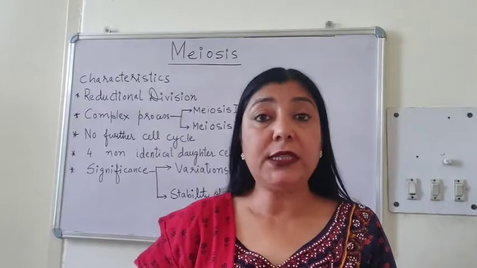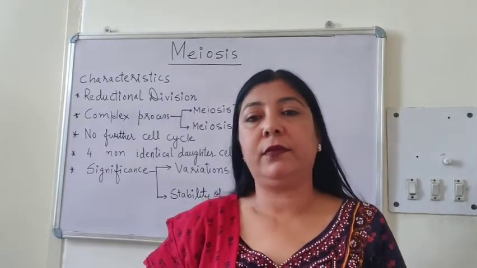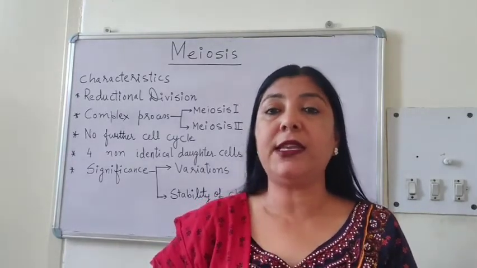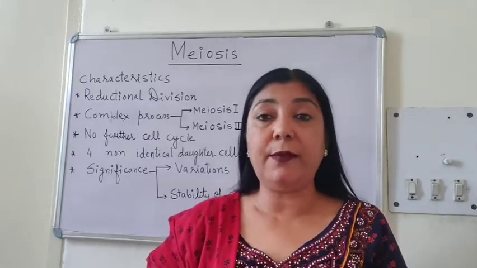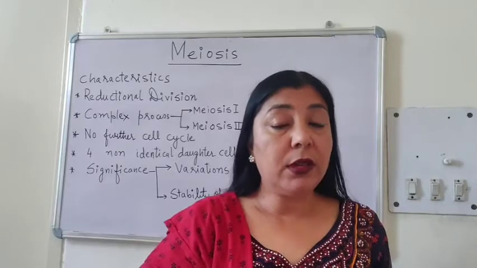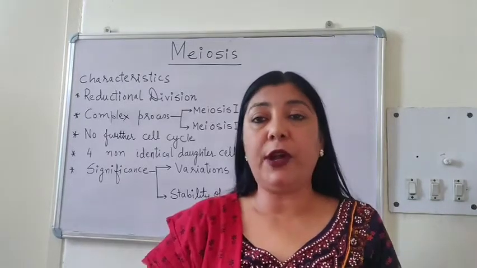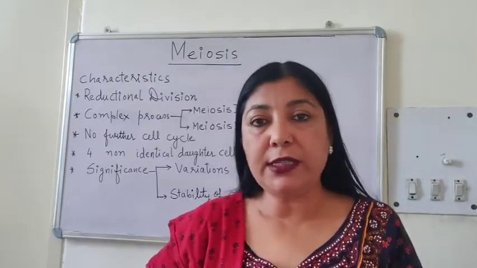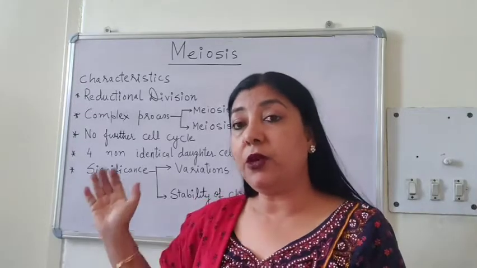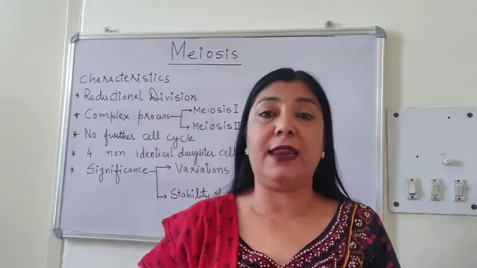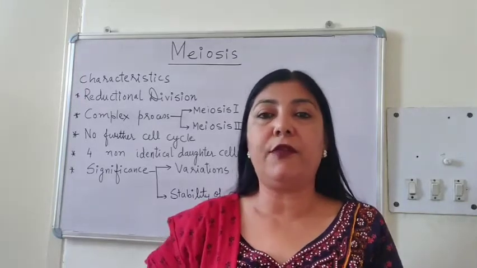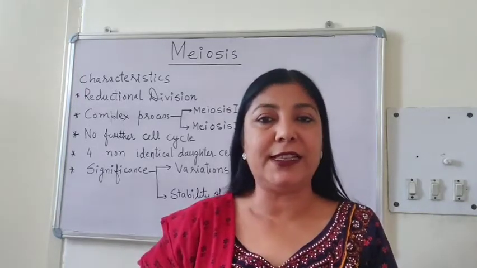Therefore, meiosis takes place only in diploid cells. In mitosis, we studied that mitosis can take place in both the haploid cells as well as diploid cells, whereas meiosis is possible only in diploid cells, and it will result in the formation of haploid cells.